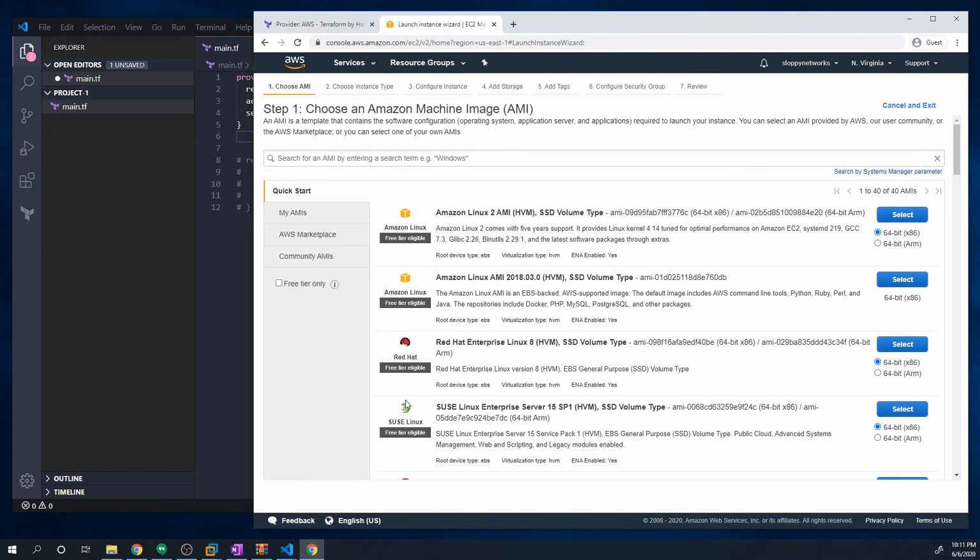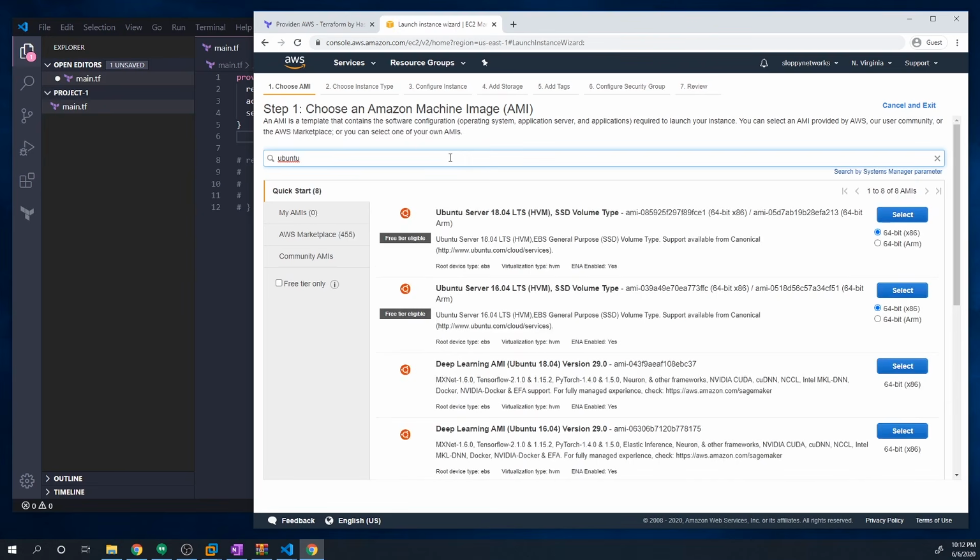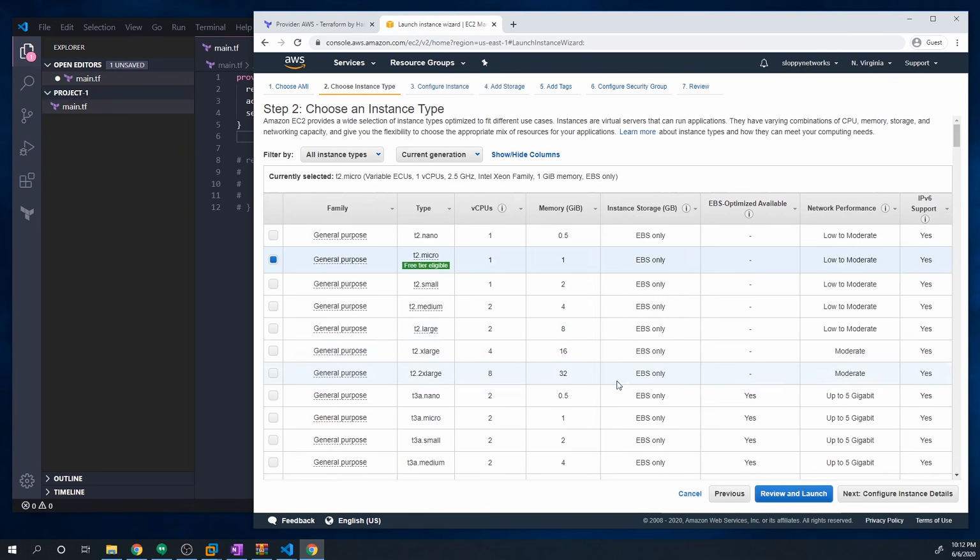And here we've got all of the different AMIs that Amazon supports. So there's millions of different AMIs, and you can even create your own. However, I want to deploy just a simple Ubuntu AMI. Okay, and if you guys don't know what an AMI is, it's really just an image. So there's going to be an AMI for Ubuntu, an AMI for Windows, an AMI for Red Hat, one for Fedora. And I'm going to search for Ubuntu, and we're going to select the 18.04 LTS. And you can see here, this is the actual AMI ID that's associated with this Ubuntu server. So we can hit select.